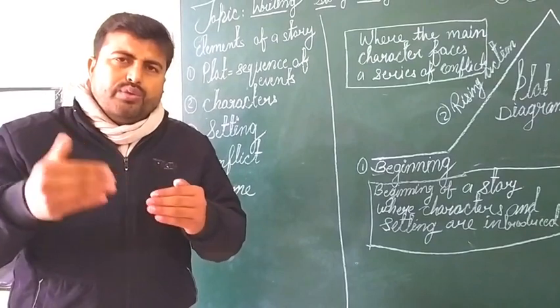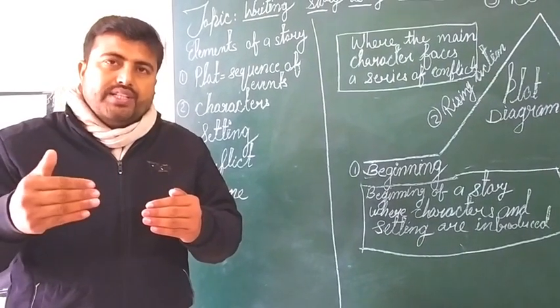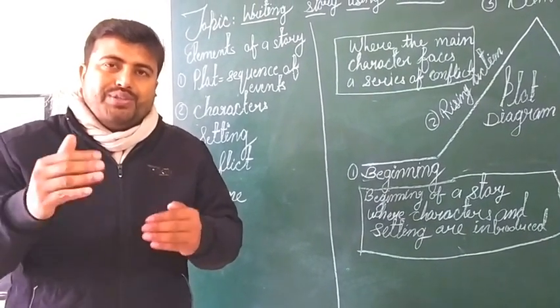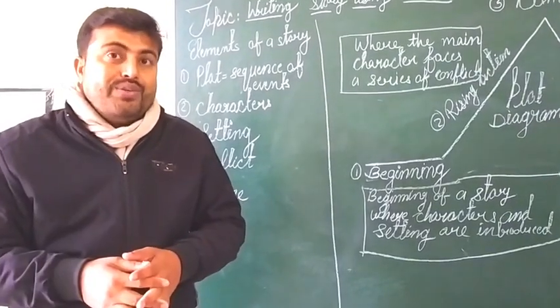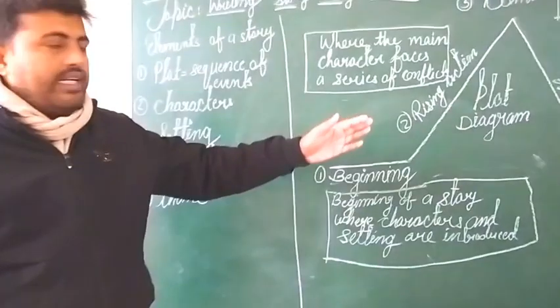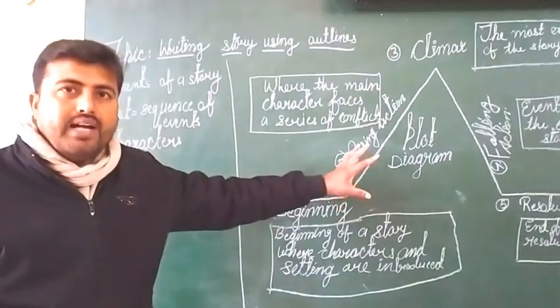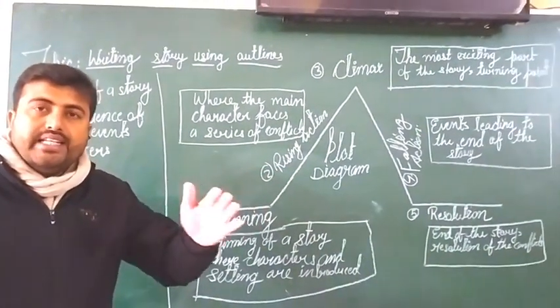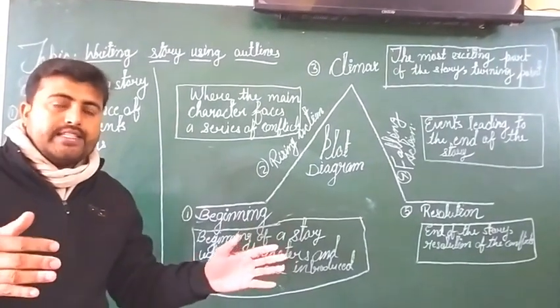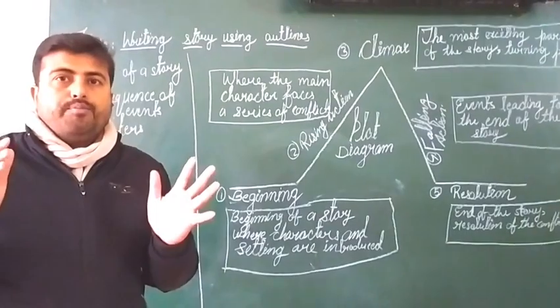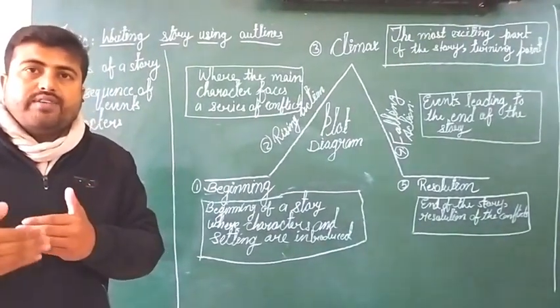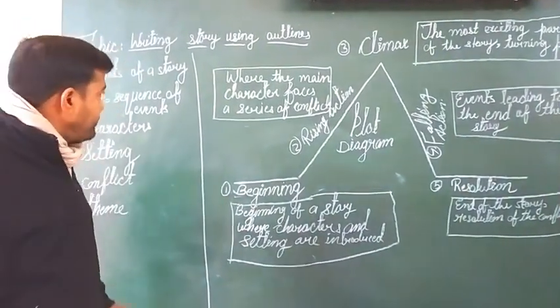So how do you manage and write those events in a story? We must know that. We learn in the plot diagram how to organize different kinds of events. But the basic thing, I think you know, is the meaning of plot. Plot means sequence of events.